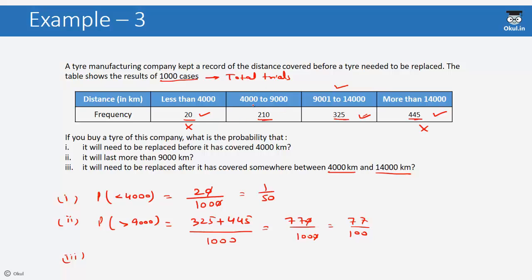So the probability that it has covered somewhere between 4,000 to 14,000 is equal to 210 plus 325 divided by total number of cases, that is 1000. 210 plus 325 is equal to 535 divided by 1000. So the probability that the tire will last between 4,000 kilometers and 14,000 kilometers is 535 by 1000.